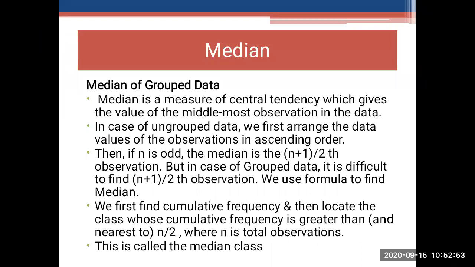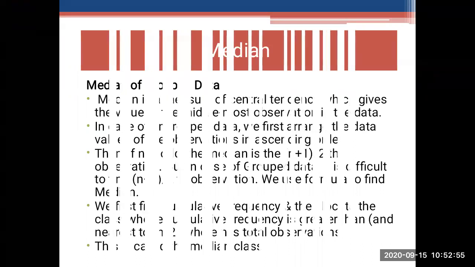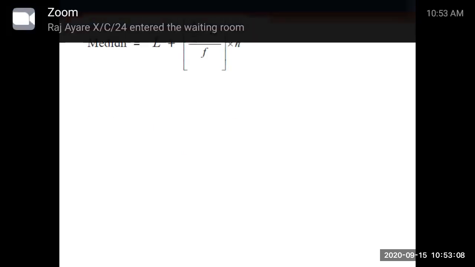Let's see what is the median class. Now median is equal to L plus (n upon 2 minus CF) upon F, into H. This is the formula for the median.